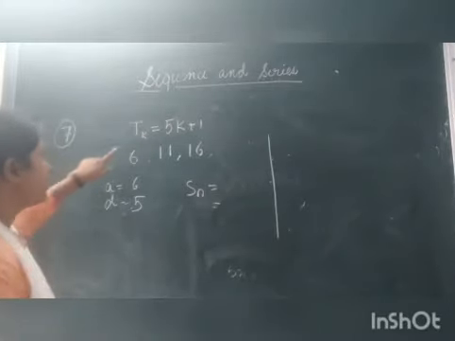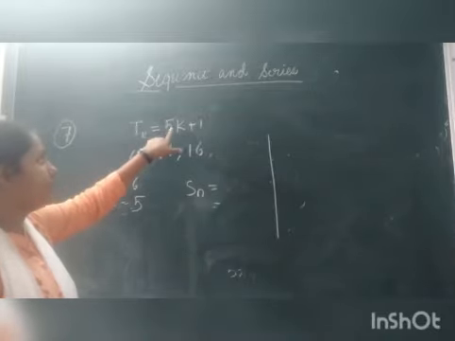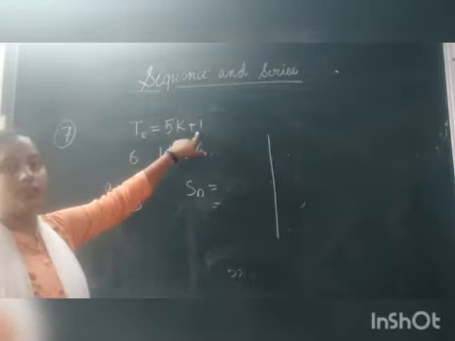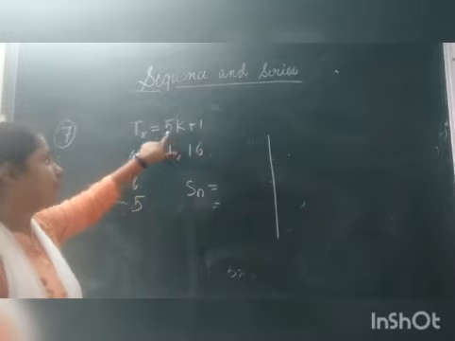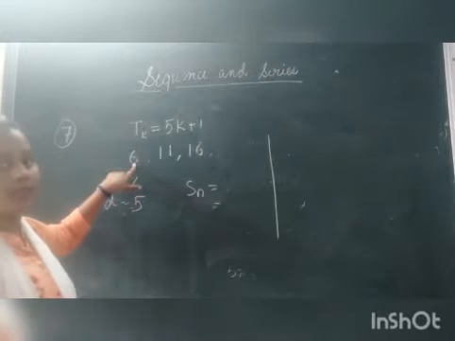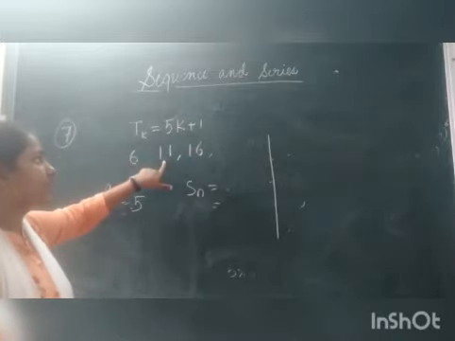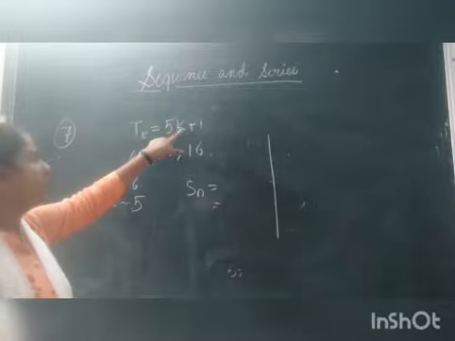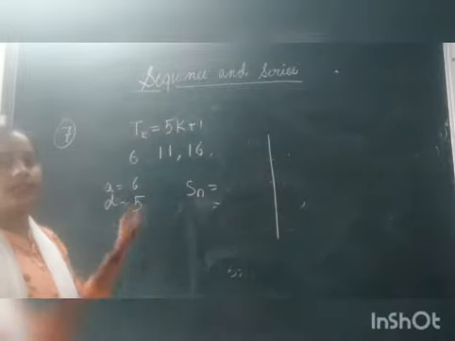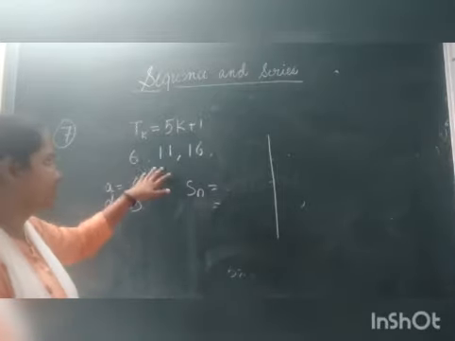See, first what we are going to do is put k equals 1. When k equals 1, then 5 into 1 plus 1. So when you write this in your copy, you must write putting k equals 1. The first term is 5 plus 1, that is 6. Putting k equals 2, 5 twos are 10 plus 1, that is 11. Putting k equals 3, 3 5s are 15 plus 1, 16. Like this we should at least write 4 or 5 terms of this series.